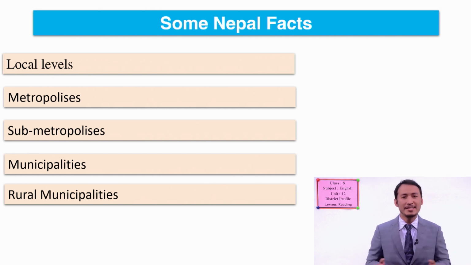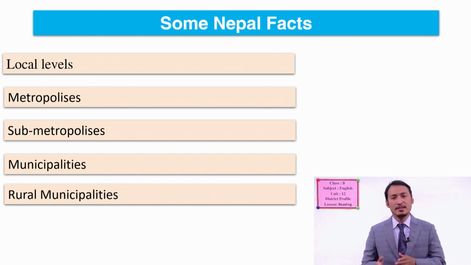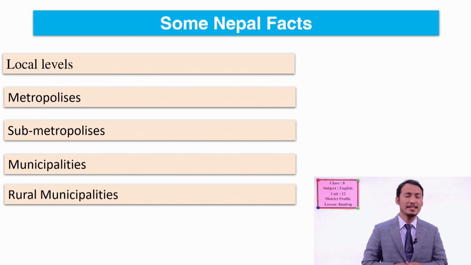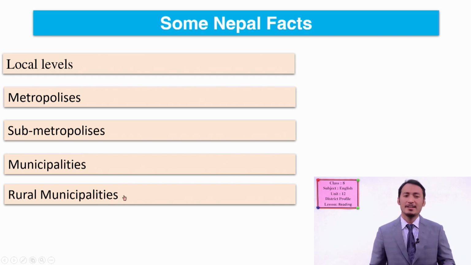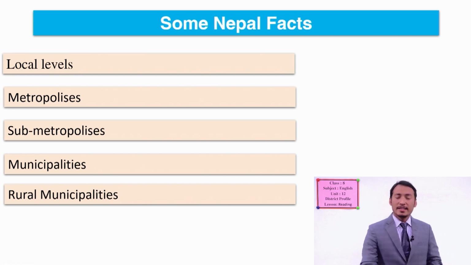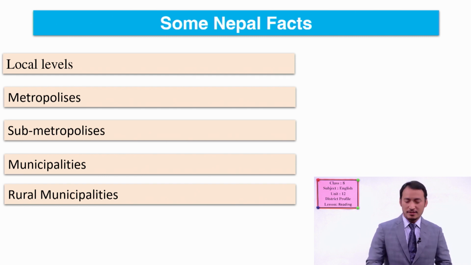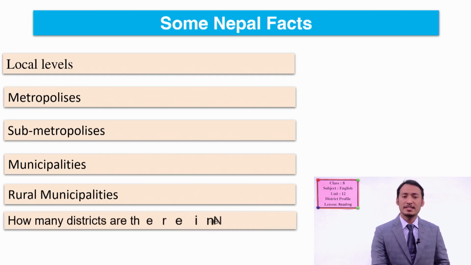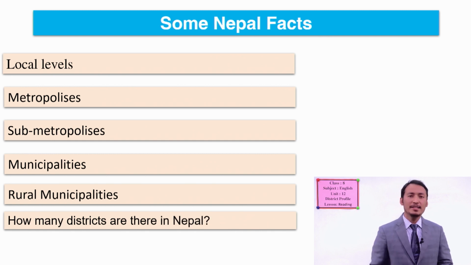We don't have VDCs now, which your book mentions. We have rural municipalities instead. Then how many local levels do we have and how many districts? As I already said, 77. Then how many local levels?